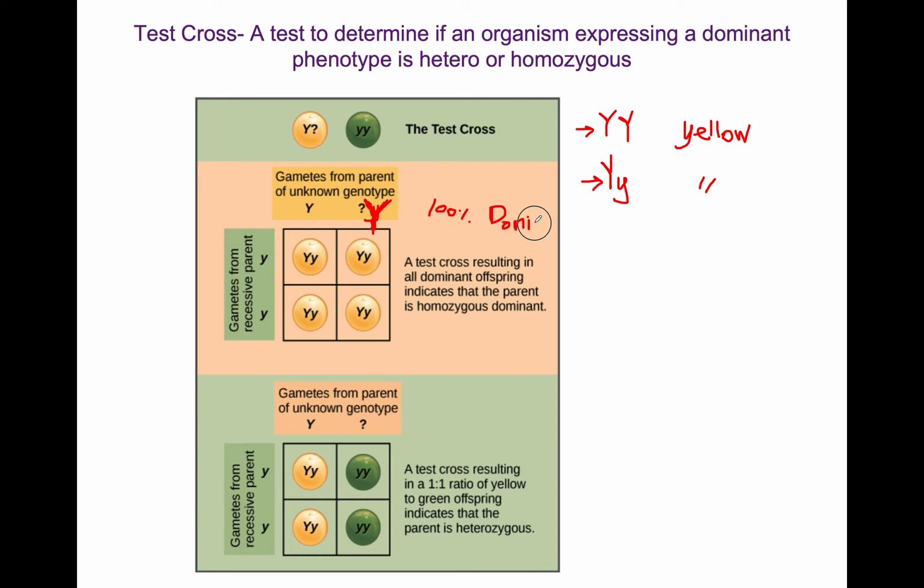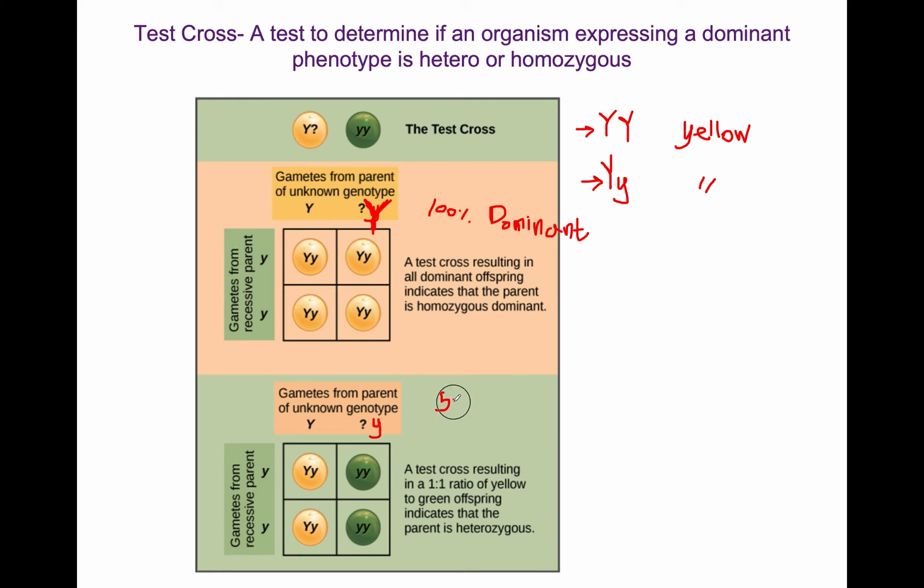It's not easy to write with this. Dominant. Okay? So if the unknown is homozygous dominant, all the progeny of this test cross will have the dominant phenotype. But if the individual is heterozygous, okay, then, and you do the Punnett square, you see 50% will have the dominant phenotype and 50% will have the recessive phenotype.